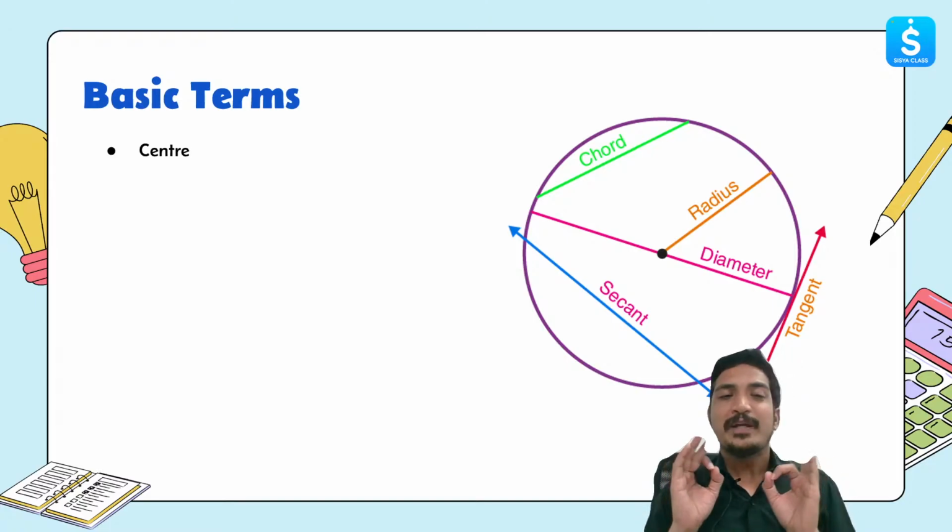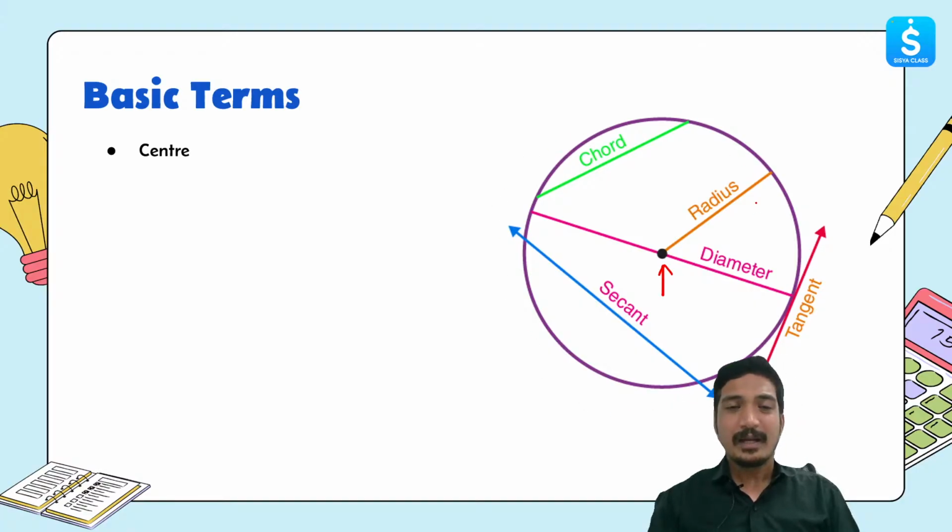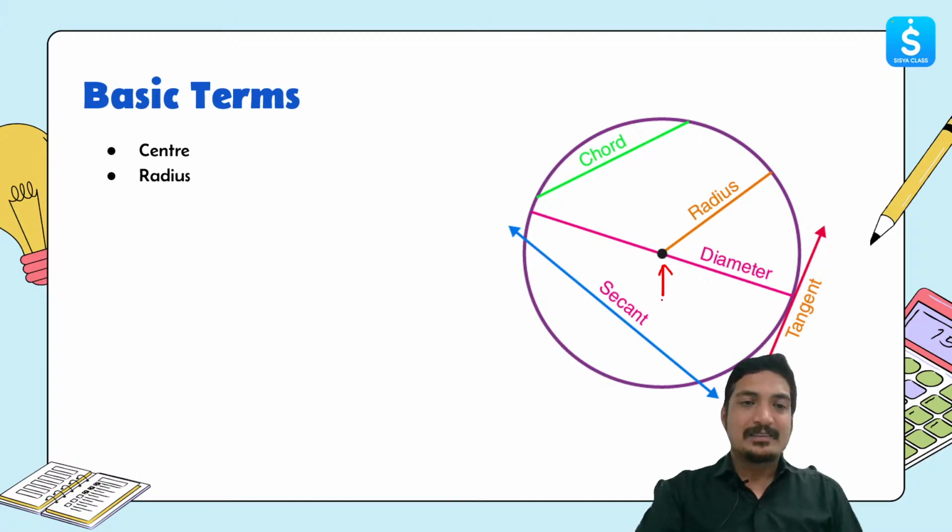Okay, the very first thing is center. So if I point out this black dot over here, this is the center, and keeping this center we create a circumference around it, right? So center is a place from where the circle is actually constructed. Okay, then the next thing is radius. So if you join a line or a segment from the center of the circle to the circumference, then that will be considered as the radius.